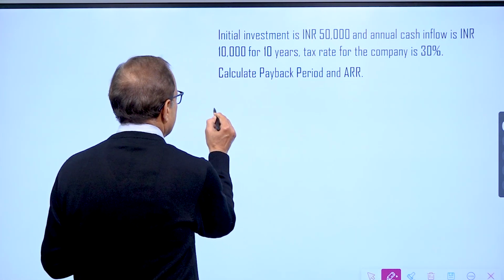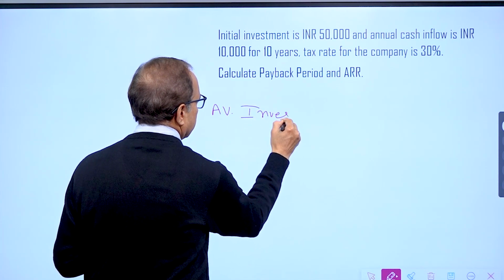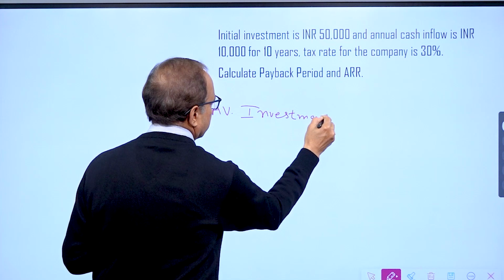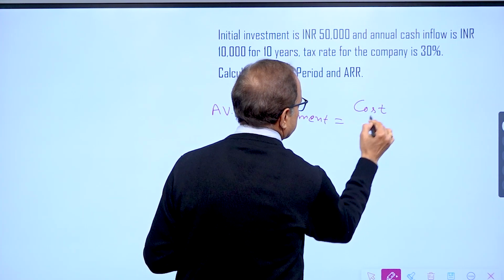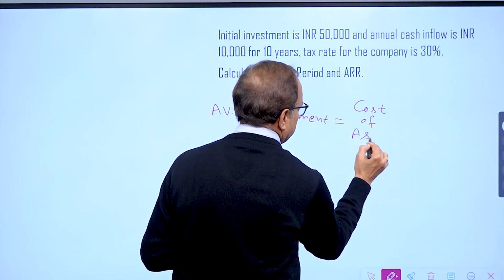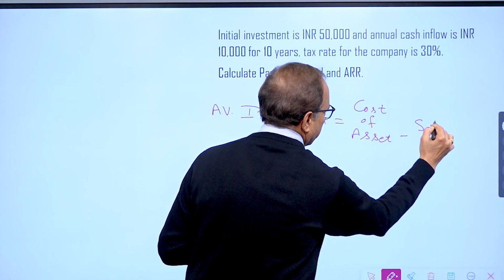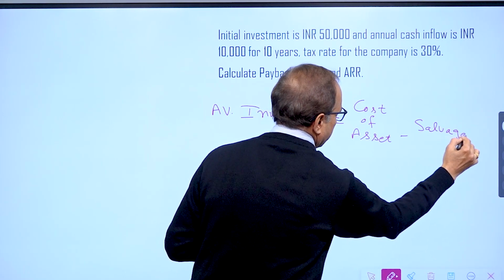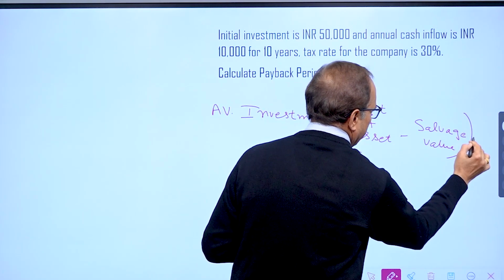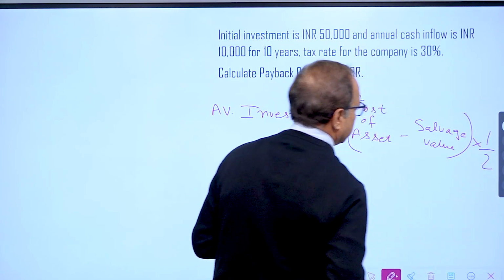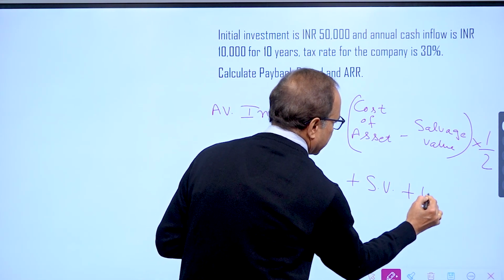So the average investment formula we have: average investment is equal to cost of asset minus salvage value, multiplied by 1/2, plus salvage value plus working capital.